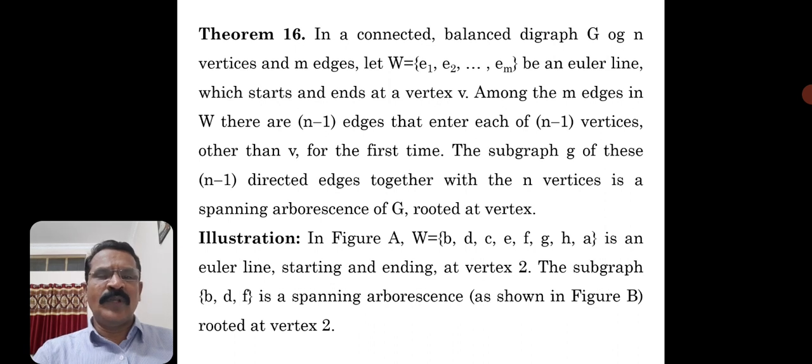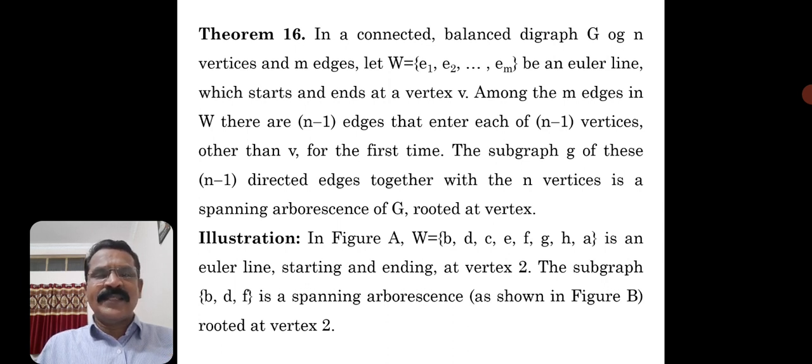Let W equal to the edges labeled E1, E2, E3 and so on up to EM. It implies W is the edge set of G, be an Euler line. So collecting these edges, there is an Euler line.